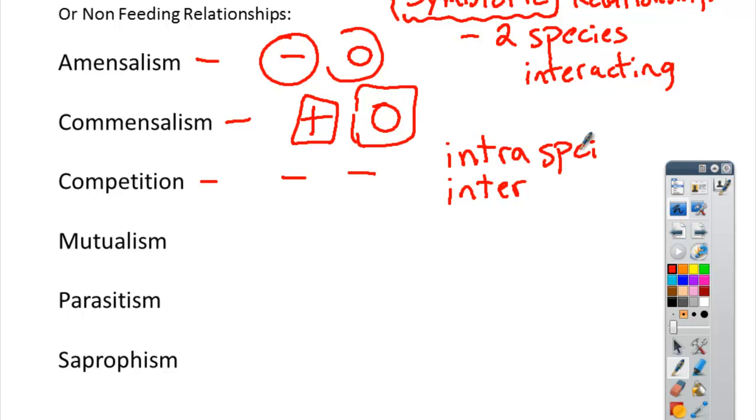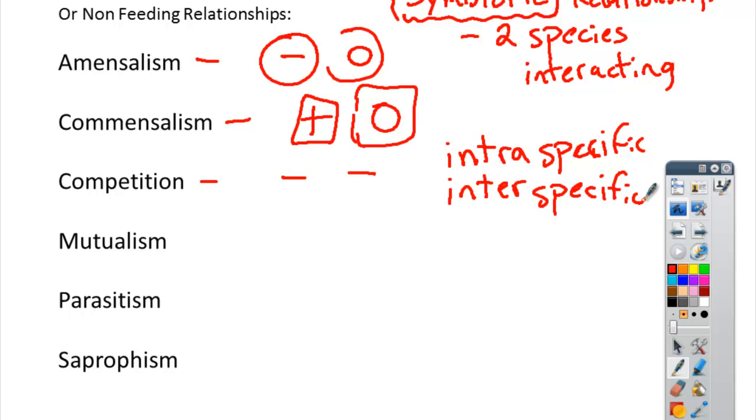If I can spell it right, let's try that again. That way you can see it a little bit better. Specific. It's just like interscholastic sports and intramurals. If it's intra-specific, it's two individuals of the same species competing against each other.